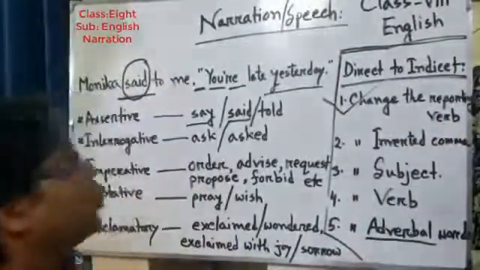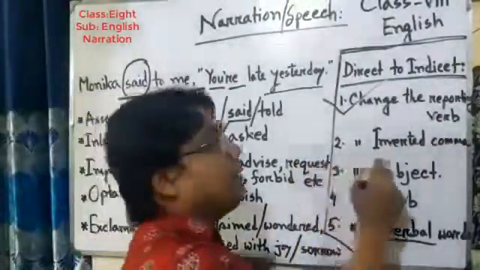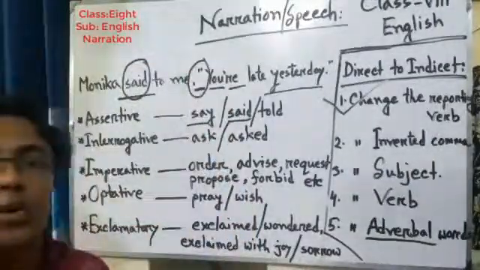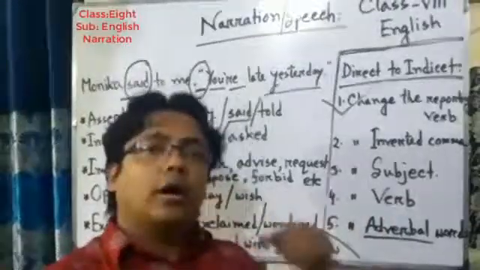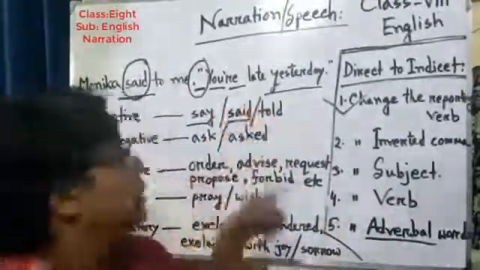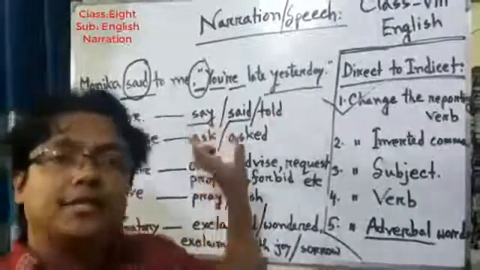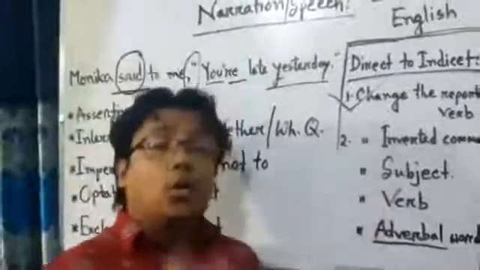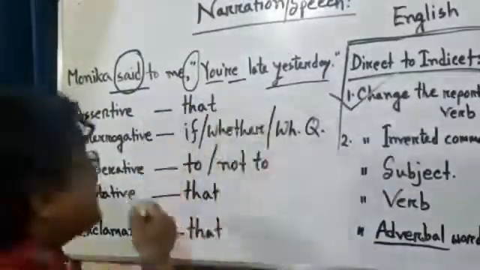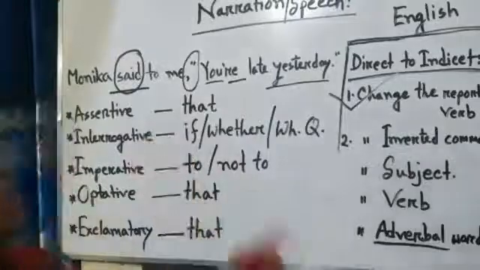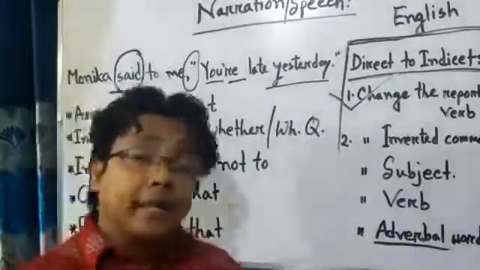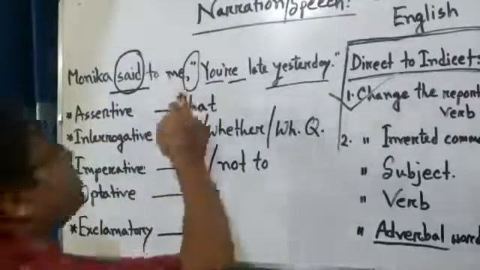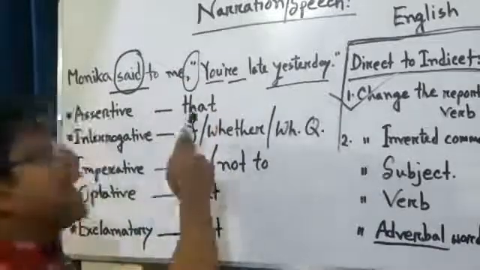After that, we have to change the inverted comma. This is the inverted comma. Now, we will learn how we can change the inverted comma in the reported speech. Dear students, to change the inverted comma, we have to know these words. If the reported speech is an assertive sentence, you have to use that.